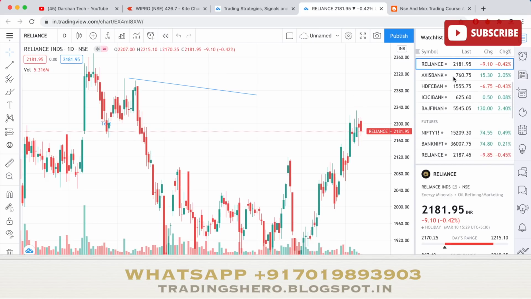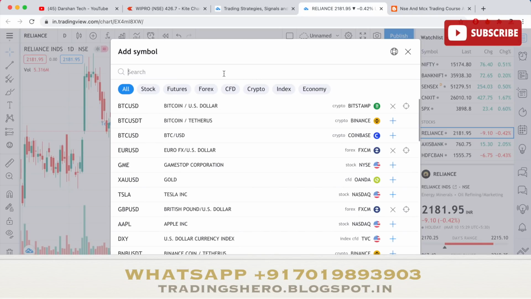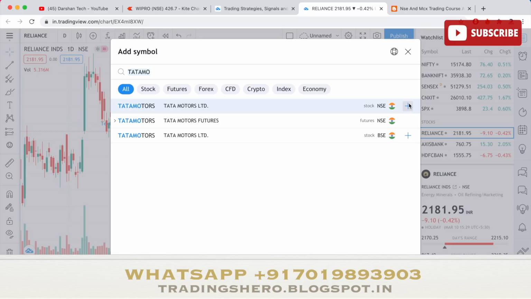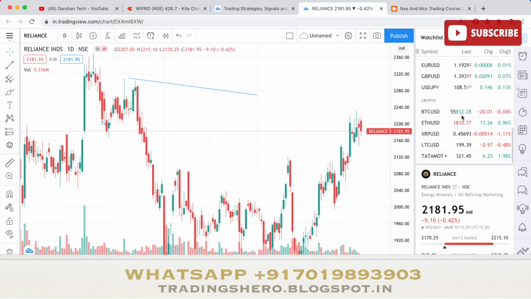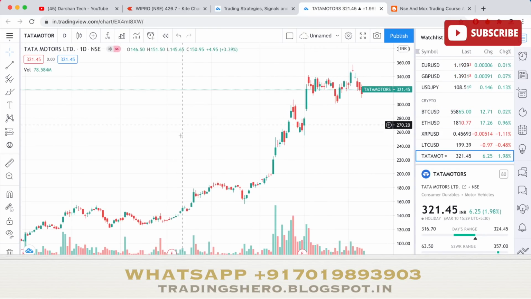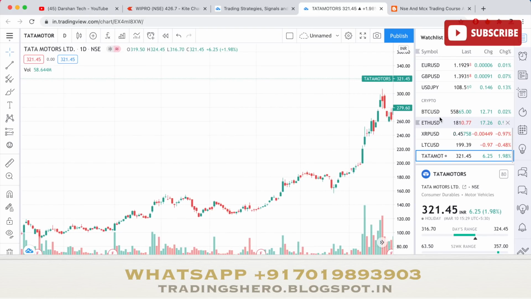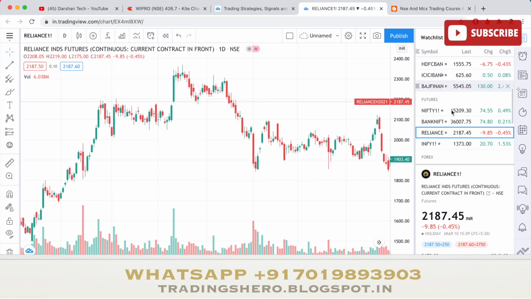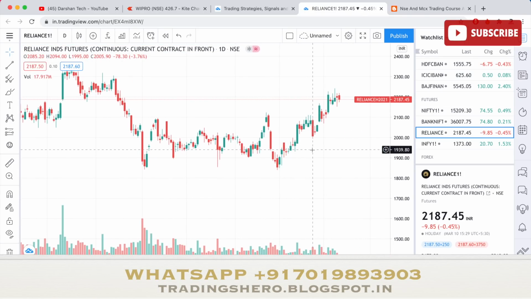And at the top right side, what you see here is a watch list. If you want to add any stock, you can just click on the plus button, and let's say I want to add Tata Motors, I can just simply add it. Okay, so once I have added it, I'll get it here, so I can tap on it and the chart will load up. So you can load up any of the charts that you have added to your watch list. Okay, and the chart will be real time, and it's an advanced chart. As I said, you can see a lot of things here.